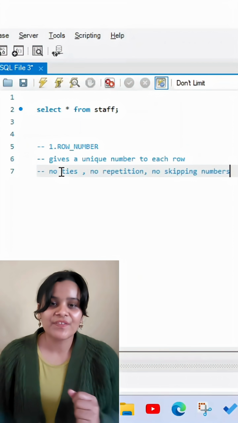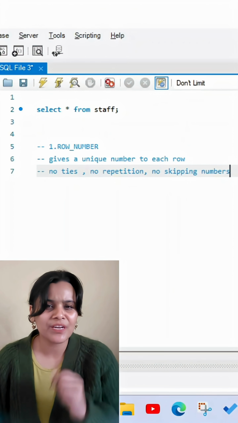So let's just go and run the query one by one so you can see the difference between all of these three. Also, we are going to use the exact same query structure, and the only thing that we are going to change is the window function. Everything else in the query will stay the same. Why are we doing that? Because then you can clearly see how each function behaves differently on the same data set. Okay, so let's start with row number first.